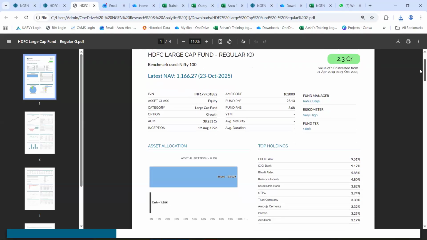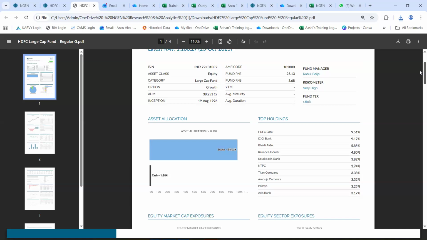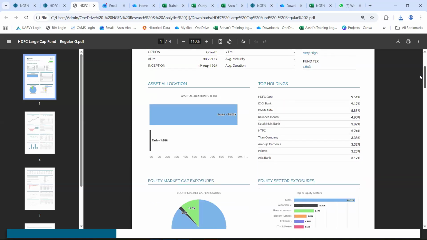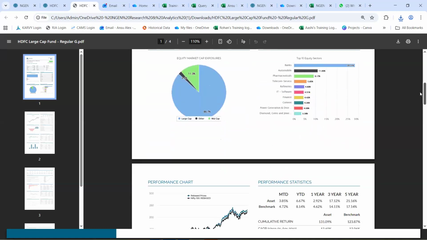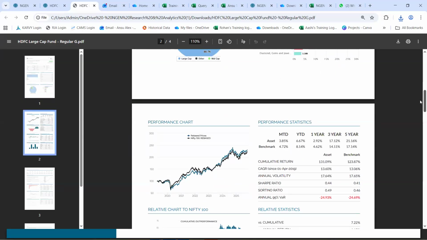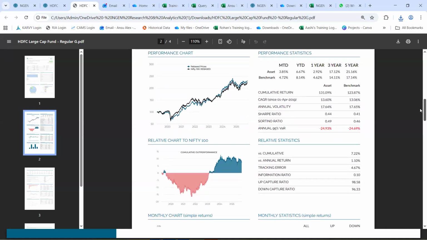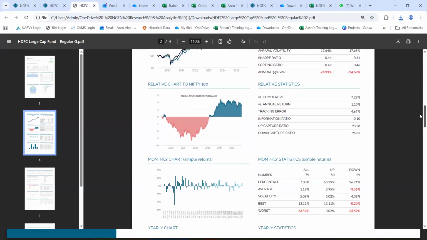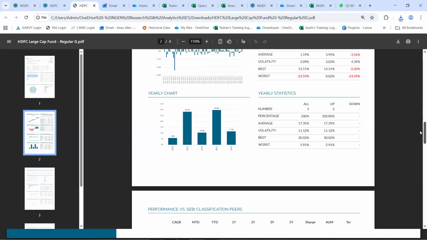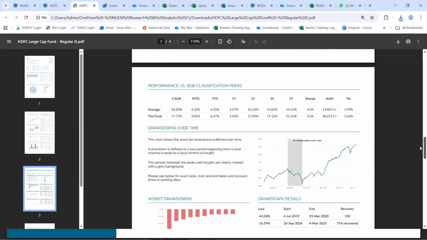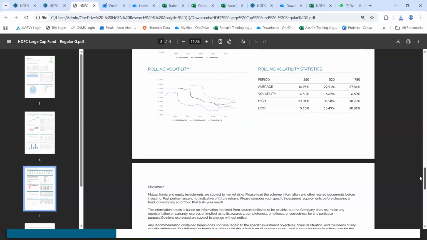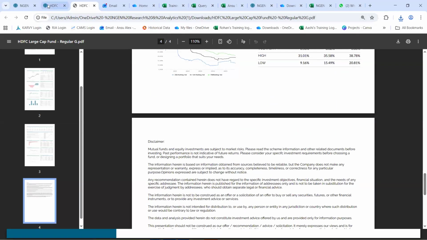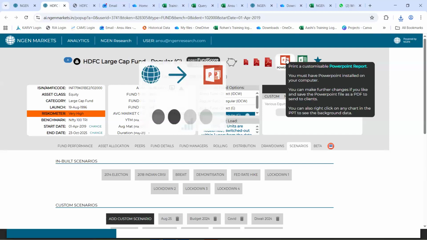The first page will show you basic details related to the schemes, followed by the asset allocation, and underlying equity and debt exposures, if any. Following that, you get to see the performance analysis, the performance chart against the benchmark. Next to that, you can see the drawdown analysis as well as the rolling analysis. And the last page is the disclaimer. Post that, a fund level PPT could also be downloaded on your end.